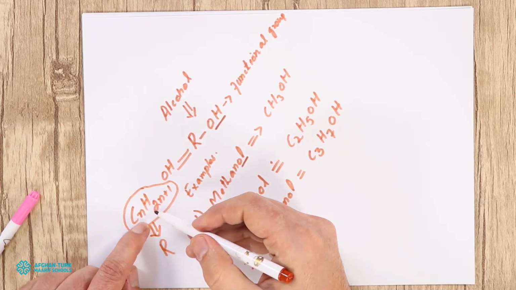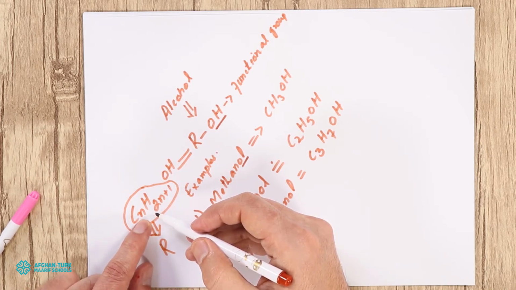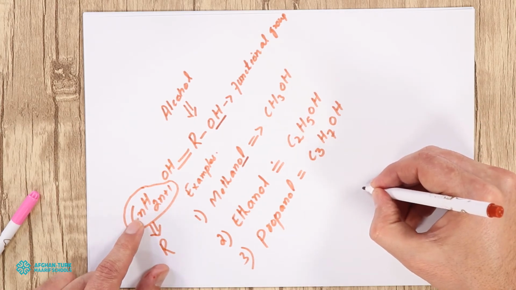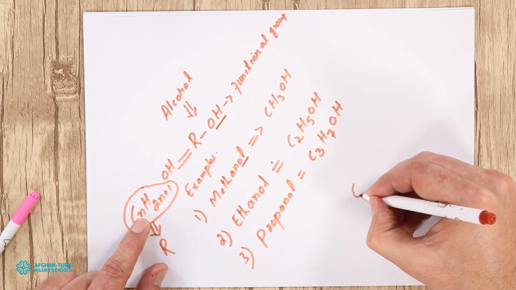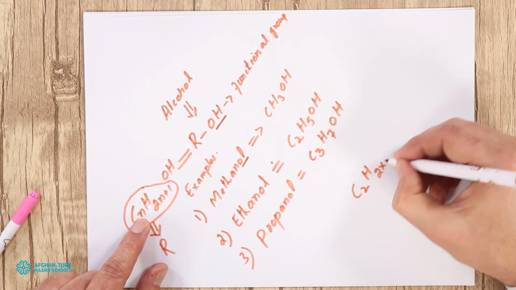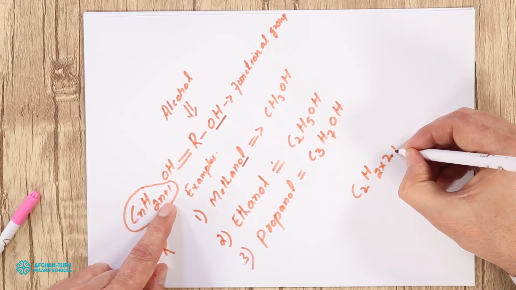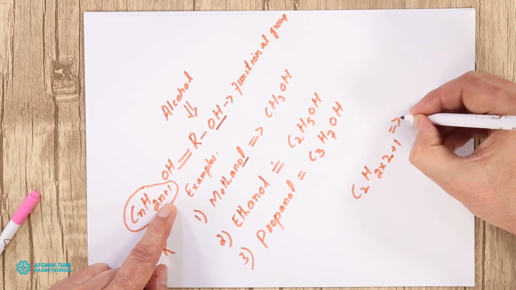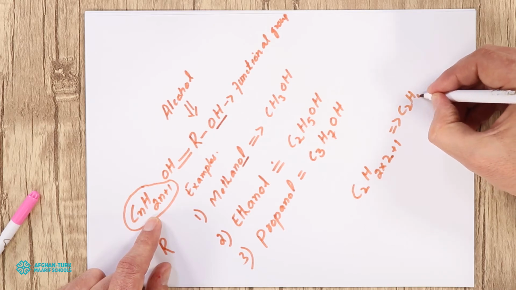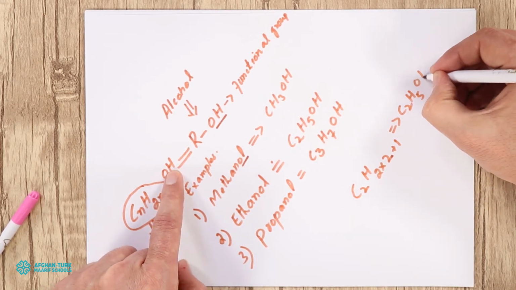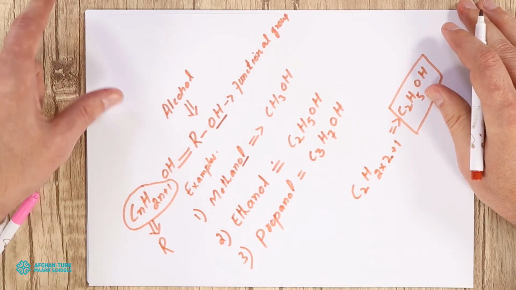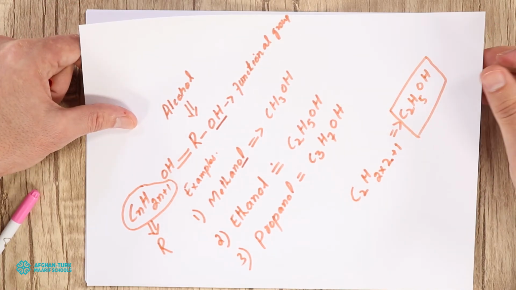So if you have 2 carbons, you can very easily calculate it: instead of n you put 2. C2H, 2 multiplied by 2 plus 1, so it becomes C2H5, and you attach OH here. This will be their molecular formula. You can also draw their structural formula very easily.